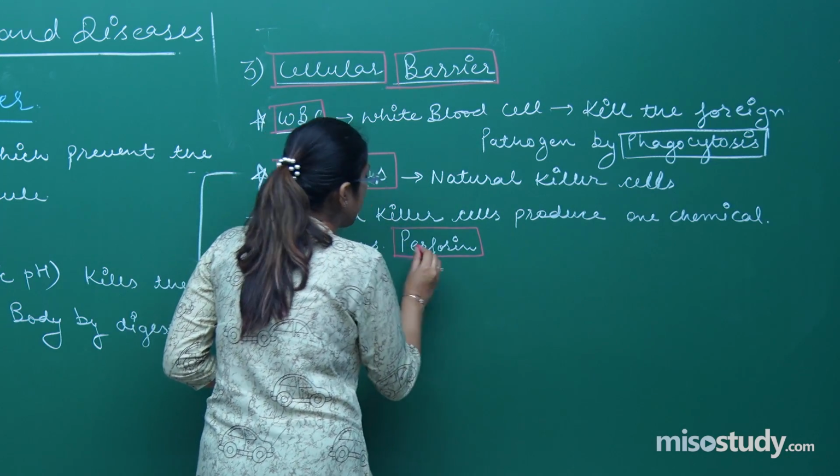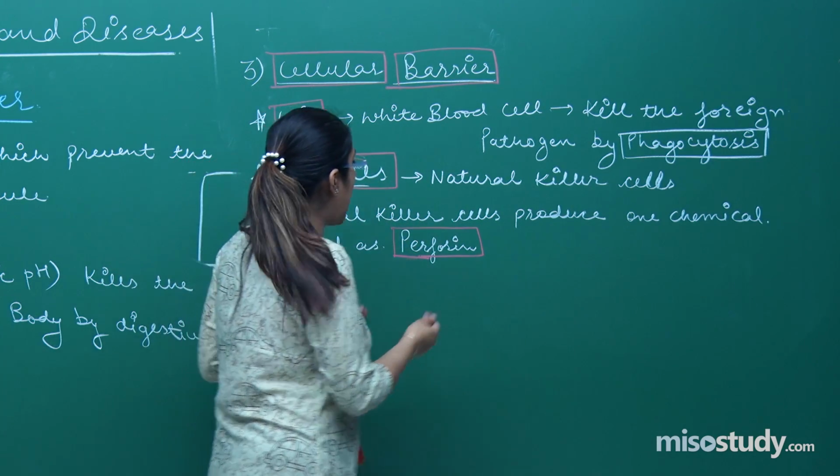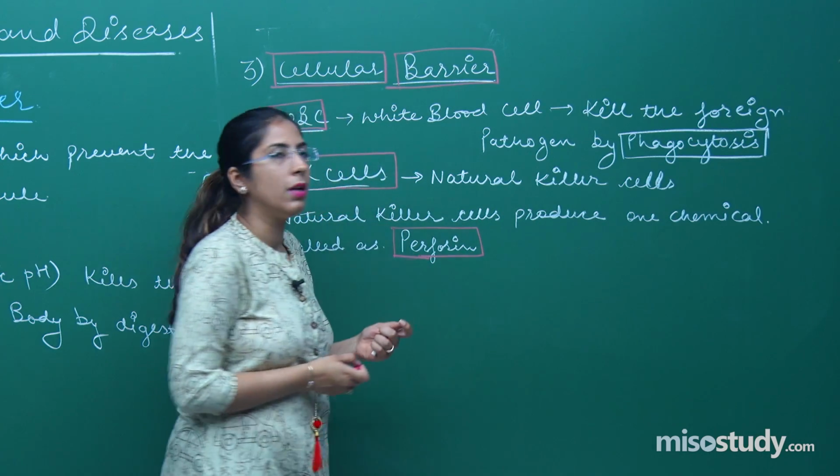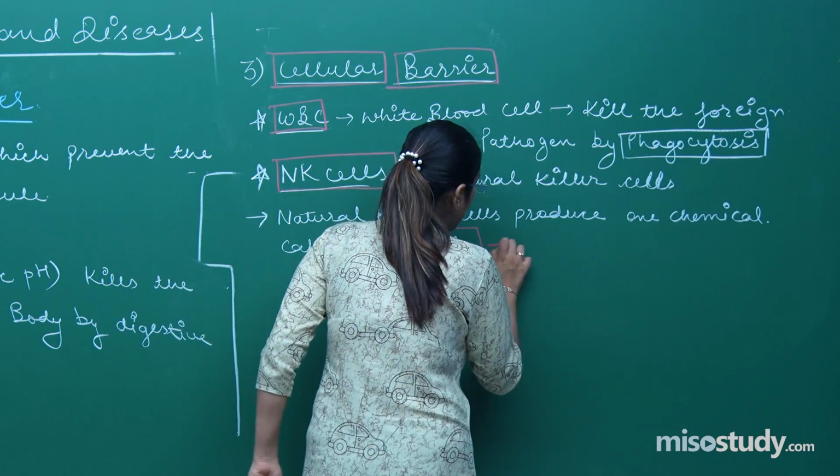They secrete one chemical which is called perforin, and what this perforin does is create pores in the cell.